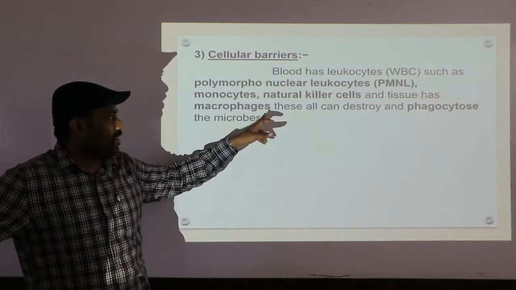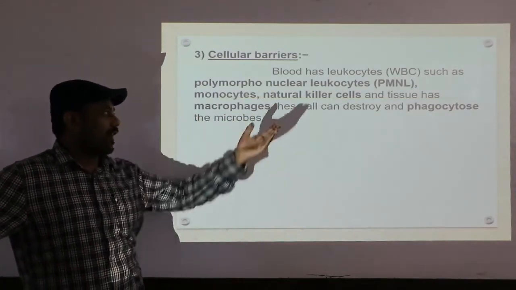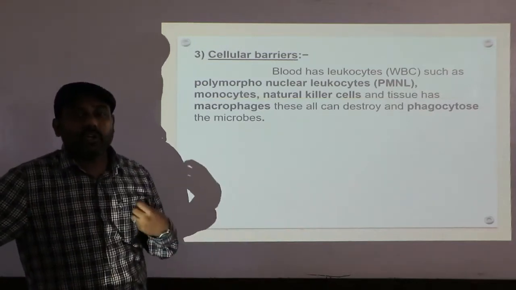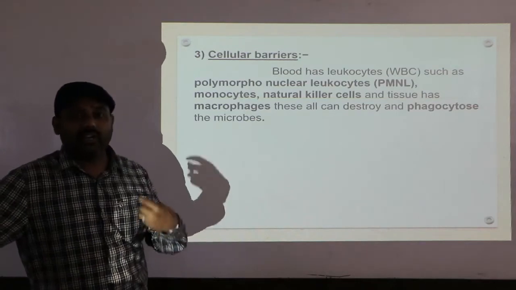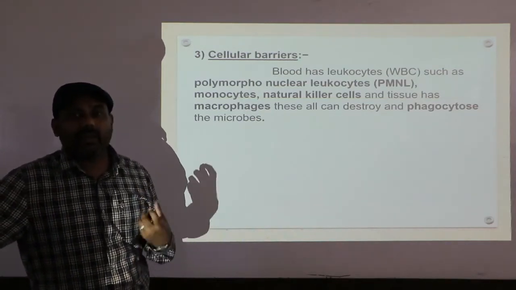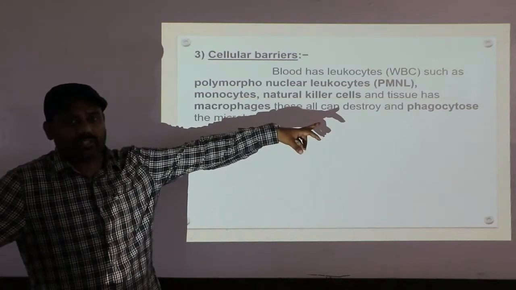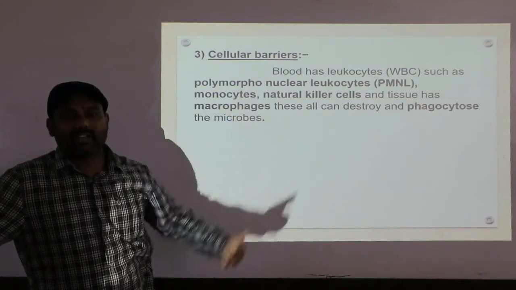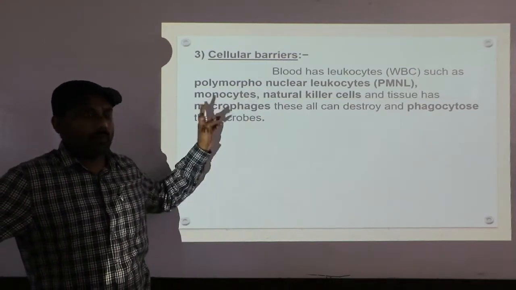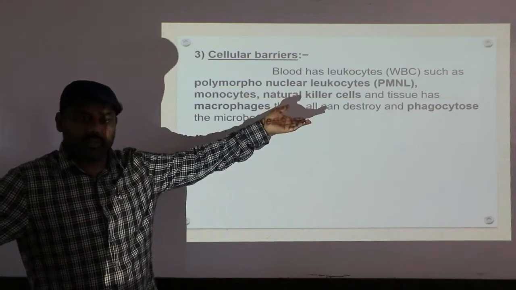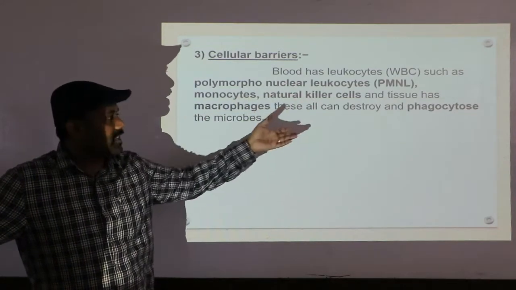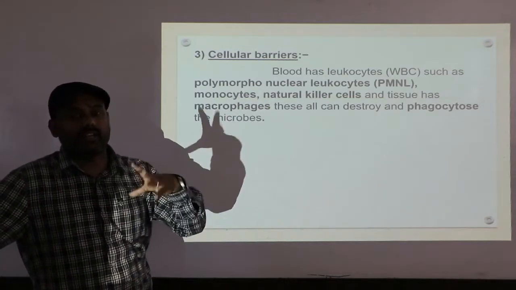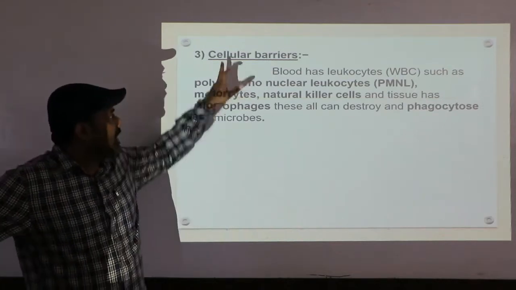body. These macrophages can destroy or phagocytose the microbes. The word phagocytose refers to neutralizing the antigen, neutralizing the pathogen, neutralizing the microorganism. I hope you understand. So here the cells act as a barrier. Those cells are polymorphonuclear leukocytes, also called neutrophils, then monocytes, natural killer cells. These are all ready to kill or neutralize the microorganisms that have entered the blood or body. This is what cellular barriers are.